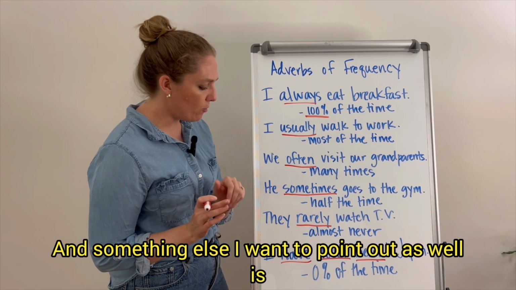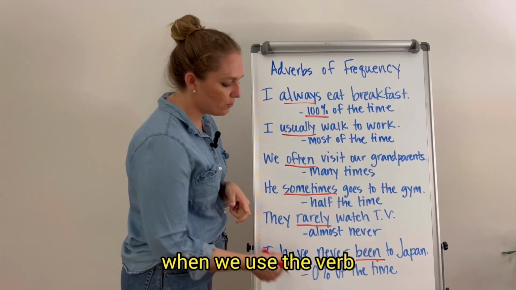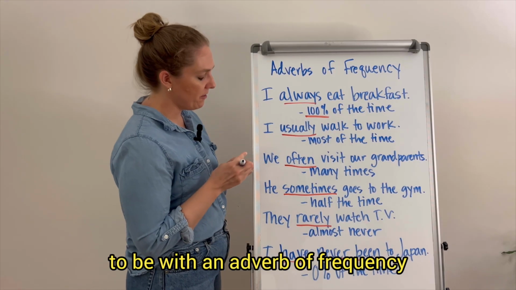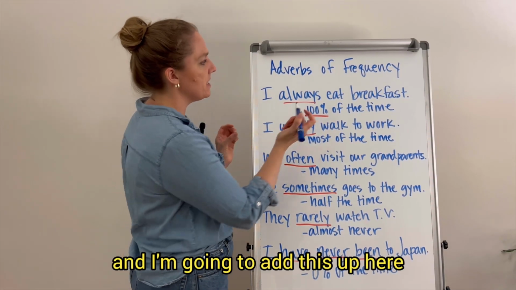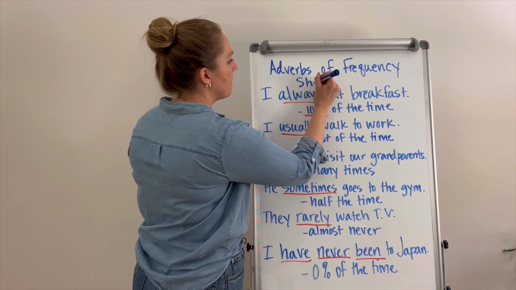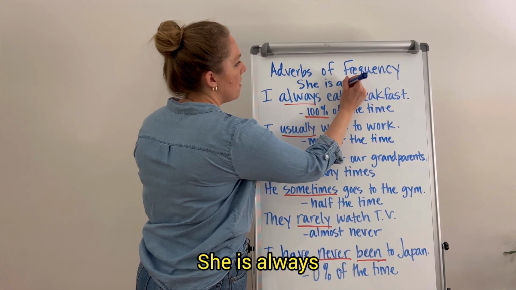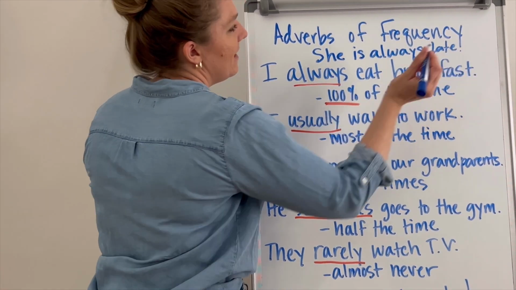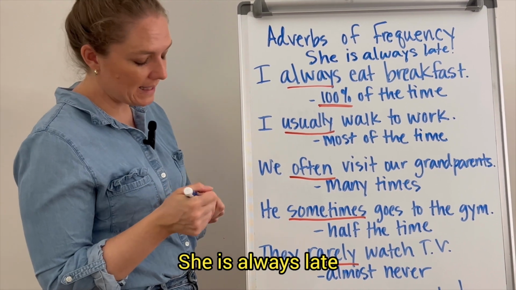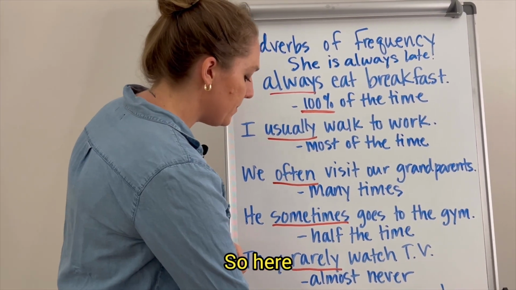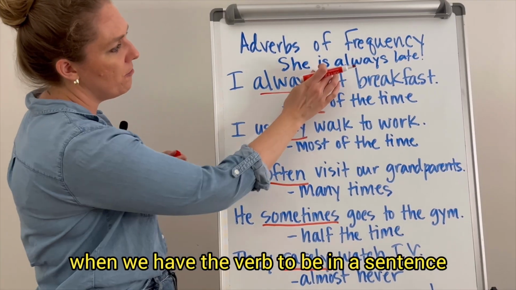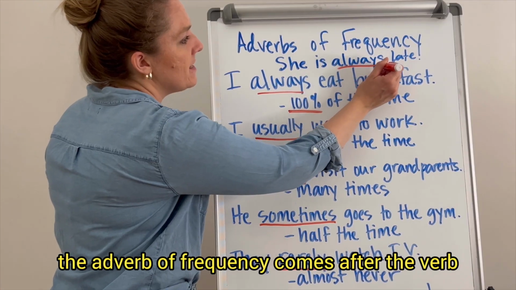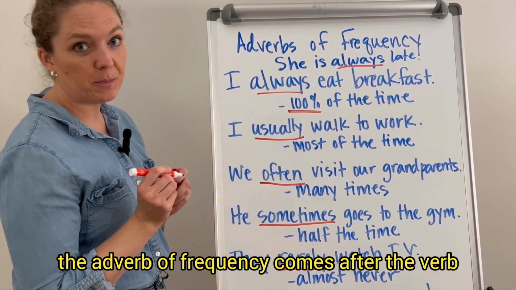And something else I want to point out as well is when we use the verb to be with an adverb of frequency, and I'm going to add this up here. She is always late. It could be an example. So here, when we have the verb to be in a sentence, the adverb of frequency comes after the verb.